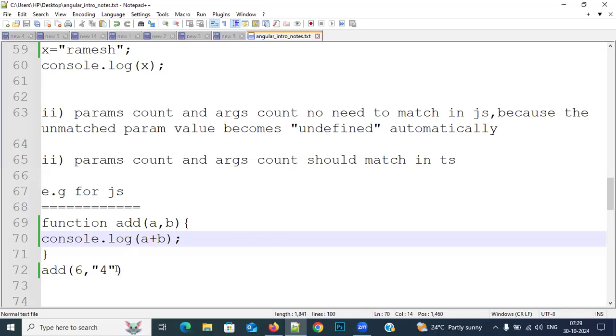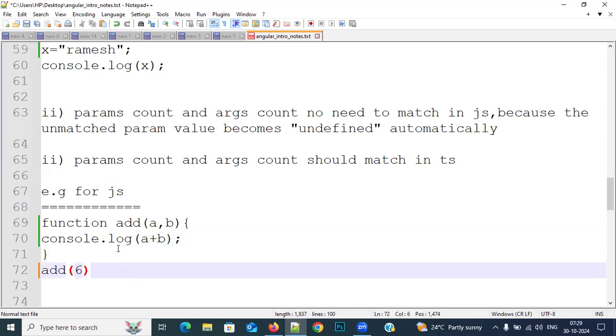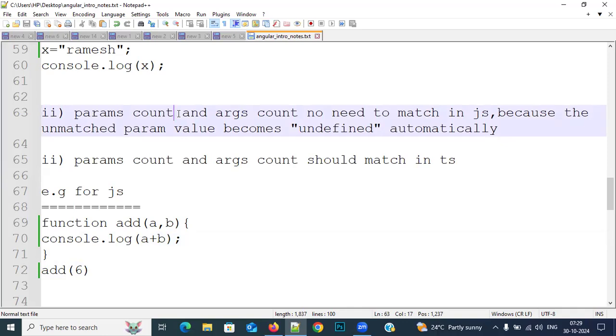Okay, very good. For example, I am sending only one argument here, but I am specifying 2 parameters. Then what will be my output? Observe this. The output will be NaN, not error. Why? Because an unmatched parameter value will become undefined automatically. Here the 6 value is matching with A, but the unmatched parameter is B, so its value will become undefined.